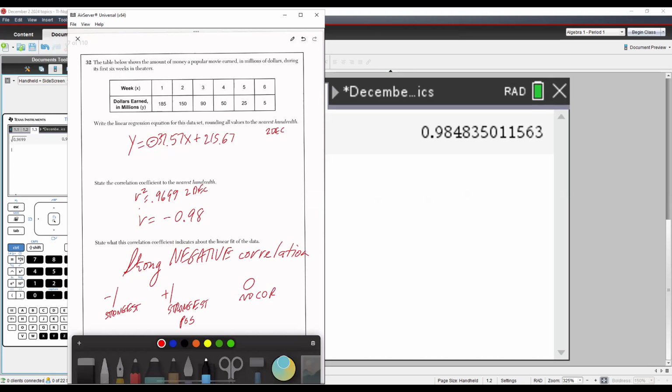Now, generally on this exam, it's almost always going to be either strong negative or strong positive correlation. There have only been a handful of times where it's been something other than strong negative or strong positive. All right, that's it. Rounding this properly to 2 decimal places is 2 points. Rounding this properly to 2 decimal places is 1 point. And then saying that it's strong and negative is also 1 point. That's all you've got to do to get these 4 points.